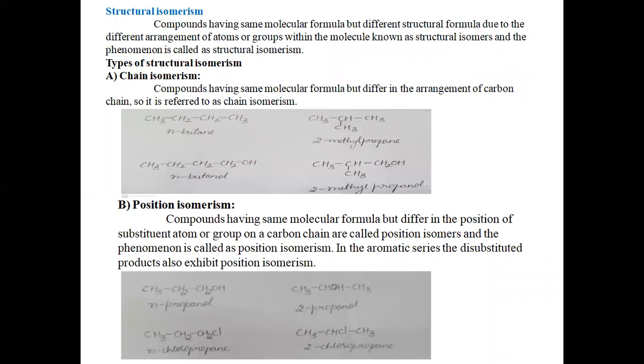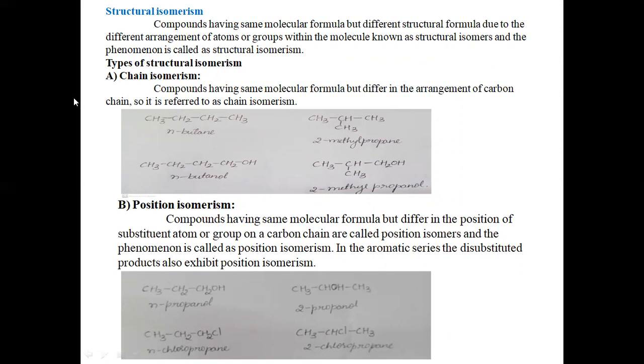Structural isomerism means that if we take two compounds, both will have the same molecular formula, but they will differ in their structural formula.